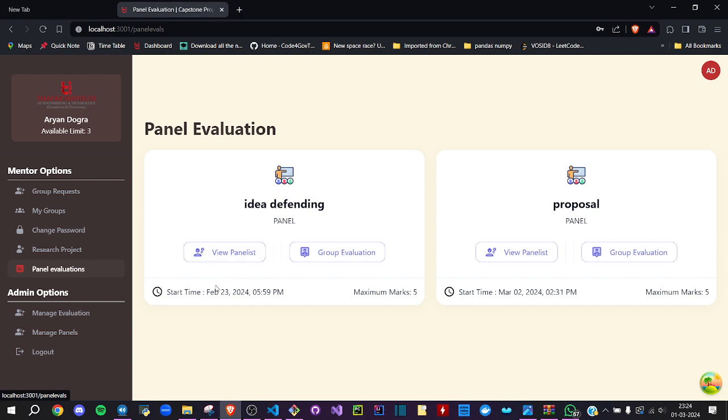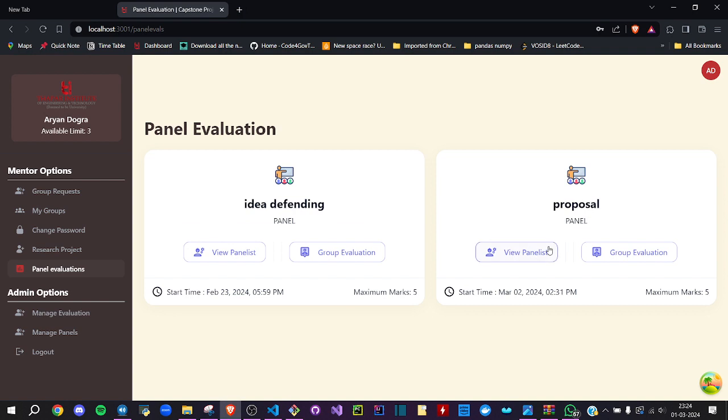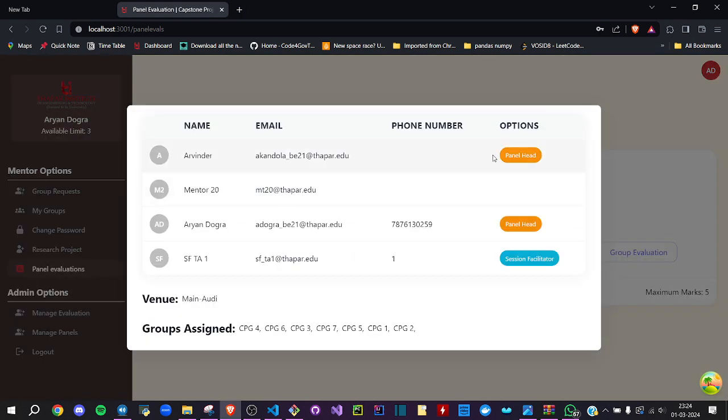Firstly, you would have received a mail, and just to cross verify, you can click on view panelist. By clicking on view panelist, if you see any panel, then that means you're part of a panel. If not, there would be a pop-up saying you're not part of any panel yet. Further, when we click on view panelist, here you will see a panel head.